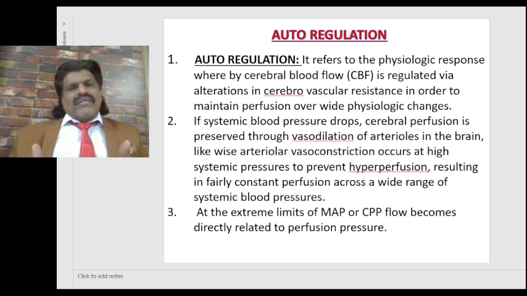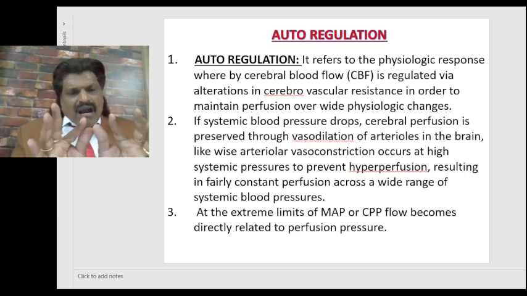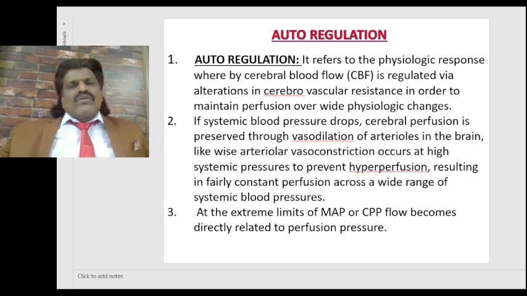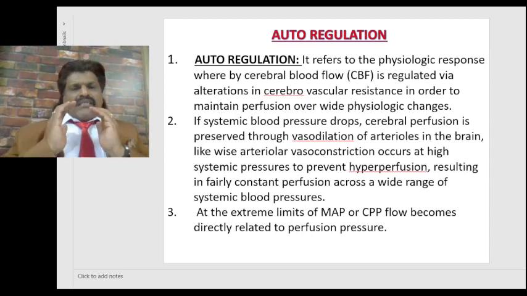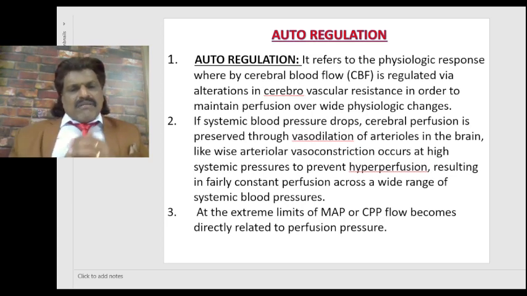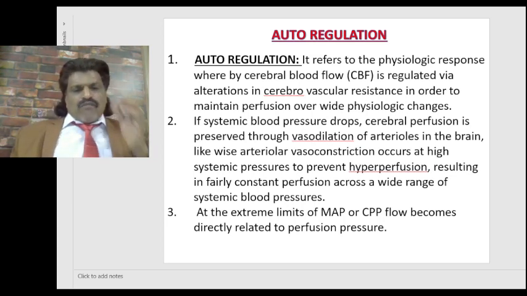On the contrary, if there's hypoperfusion and there's a decreased perfusion to the brain, arterioles dilate so that it tries to increase the blood flow to the brain. So despite variation in blood pressure, the brain tries to maintain a constant circulation. But at the extreme limits of the MAP or CPP, flow becomes directly related to perfusion pressure.